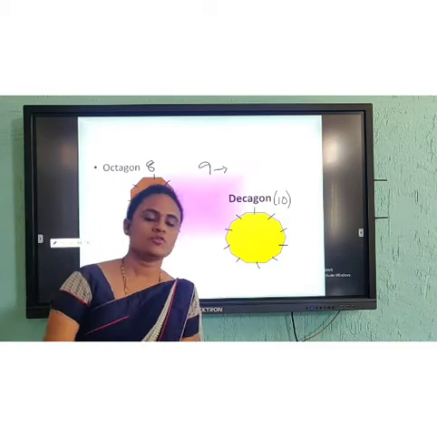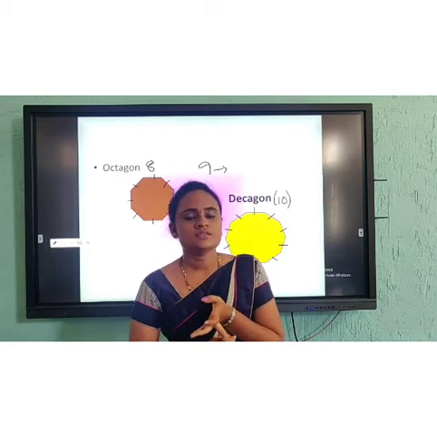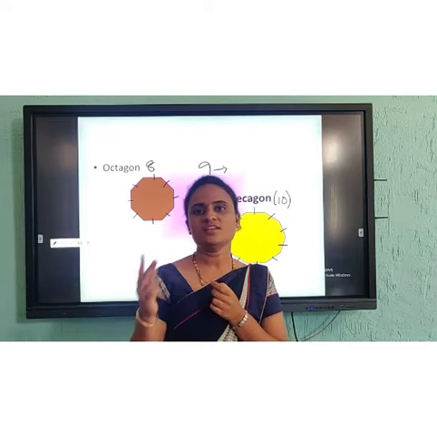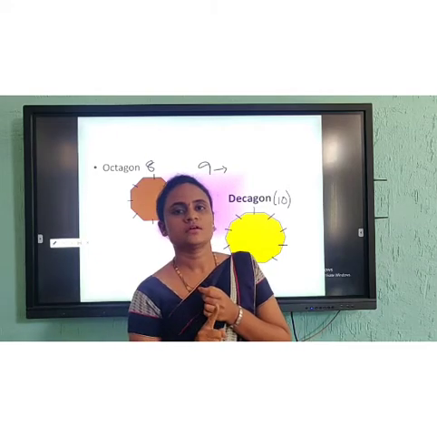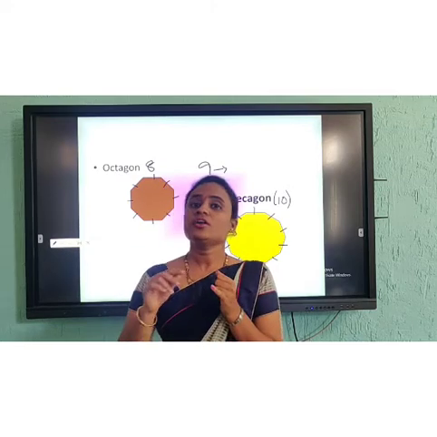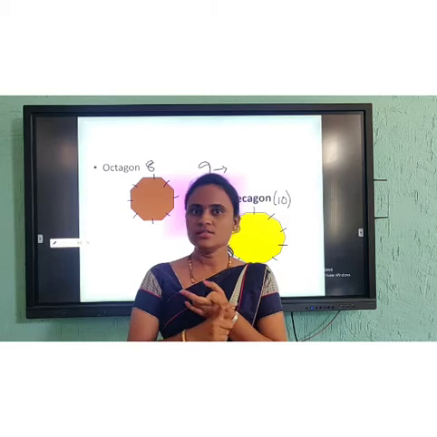Clear? So you know what we mean by line and line segments. Then rays: angles are formed when two rays meet at a common point. What do you call the common point? Vertex. And how do we represent the line segment, rays, then angles?